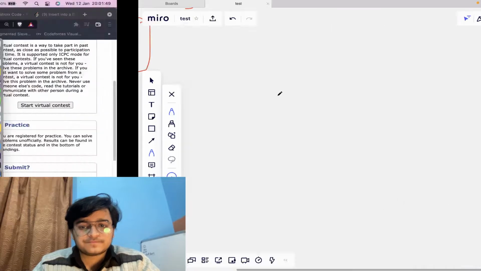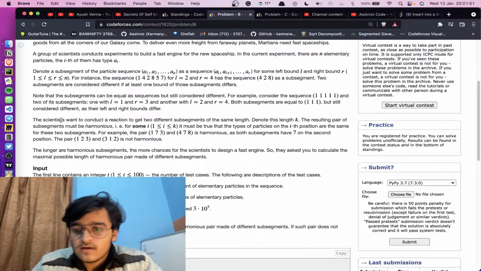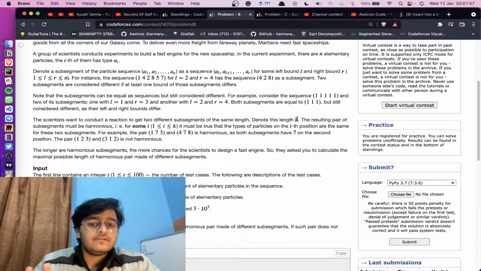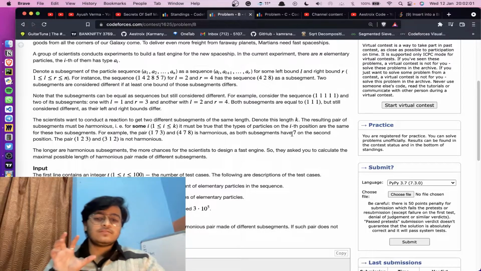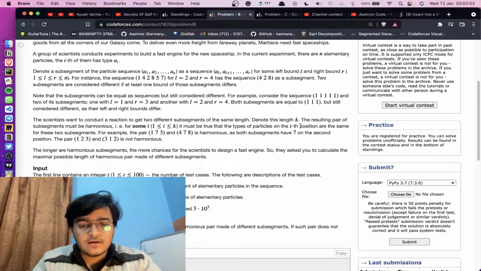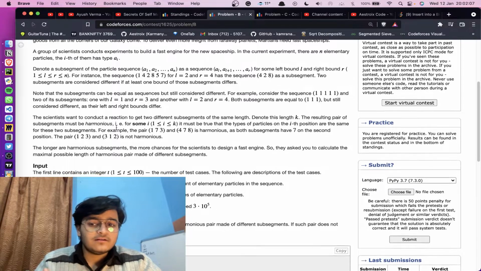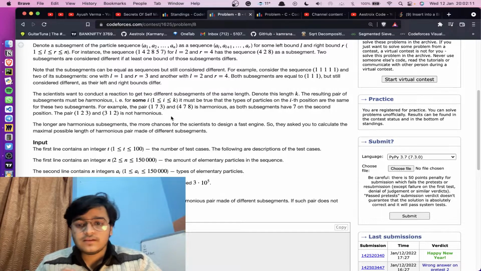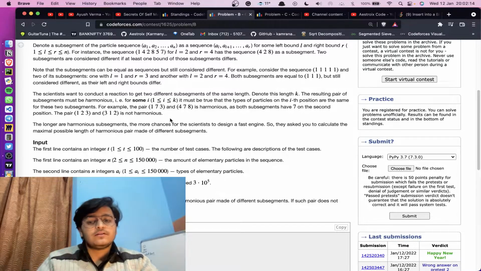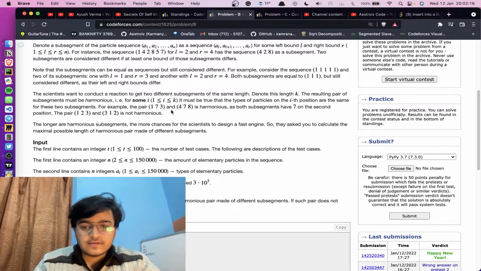Now the scientists want to conduct a reaction to get two different subsegments of the same length. Denote this length k. So we will be only interested in subsegments of length k. The resulting pair of subsegments must be harmonious, and two subsegments are harmonious when at least one of their numbers is similar.